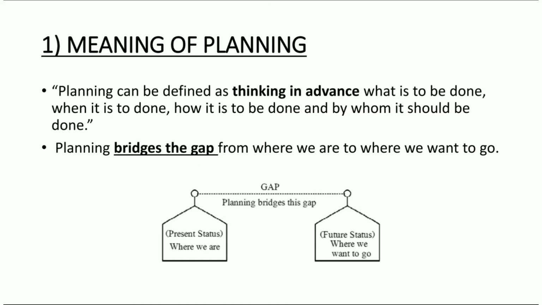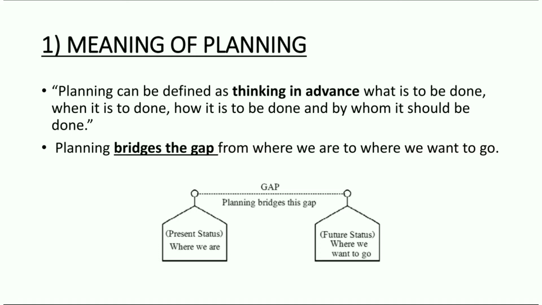Let's begin. Students, before we start, let us revise a few elements that we talked about in our first chapter. In the first chapter, we talked about the functions of management, right? The functions of management mean the work which all managers have to perform.